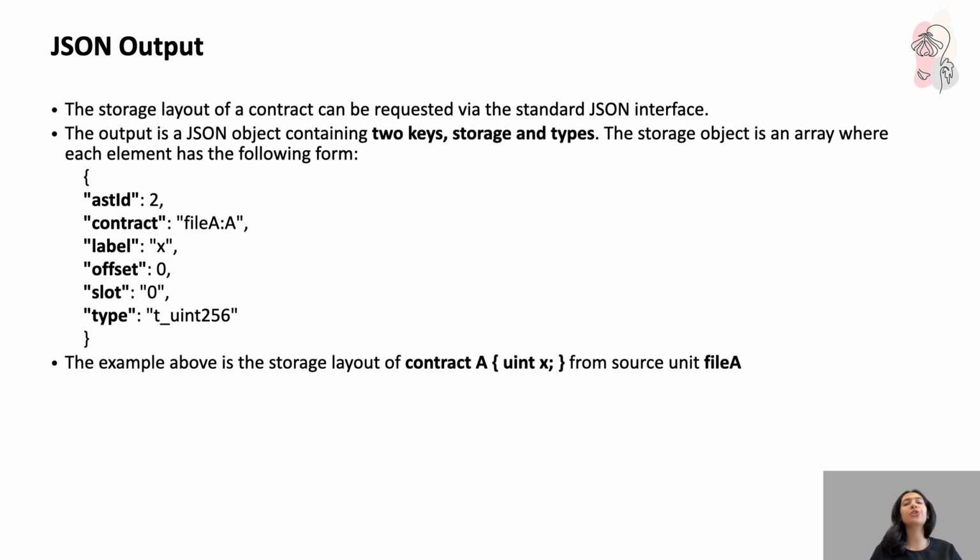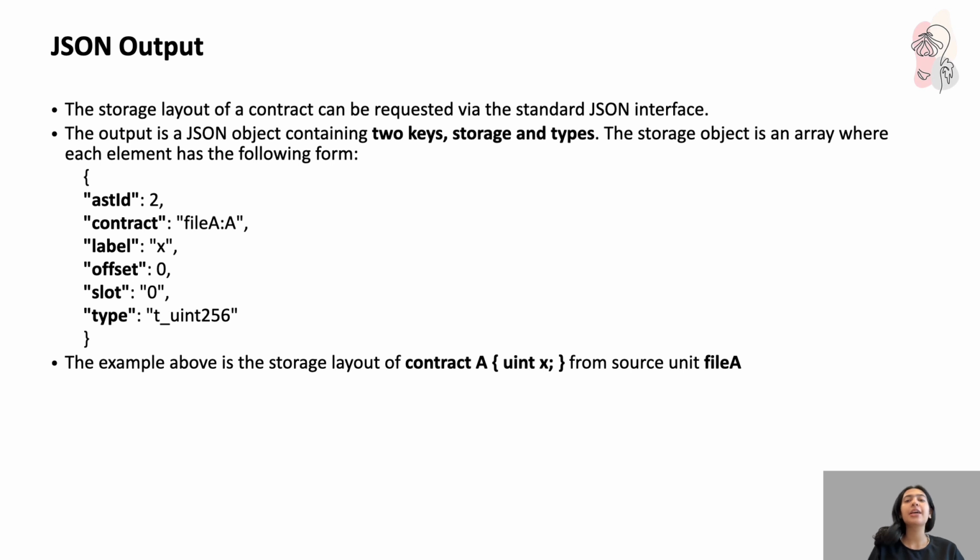Slot is your storage slot number, which might be a large value and is therefore represented as a string. We might be thinking, why is slot represented as a string? Because it might be a very large value. And type is the reference key to that variable's type information. In the example, you see the type t_uint256 corresponds to an entry in the types object, which defines how that data is encoded.